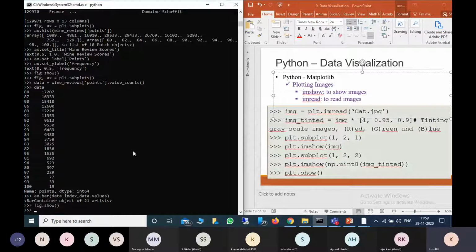First read that image: img or image, anything, equals plt.imread. Here we give the image file name, cat.jpg, because it is a jpg file. If you want to give a file from a different location, you can give the complete file path.